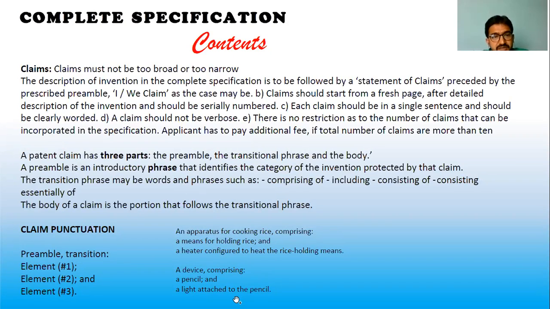How the normal statements can be used, I'll show you some examples here. You can use normal statements such as a device, a pencil, a light attached to the pencil. Like this, you can mention the object or the context. Instead of saying I am claiming, I am doing so and so, stop doing that. And the second thing to focus on is the fresh page.